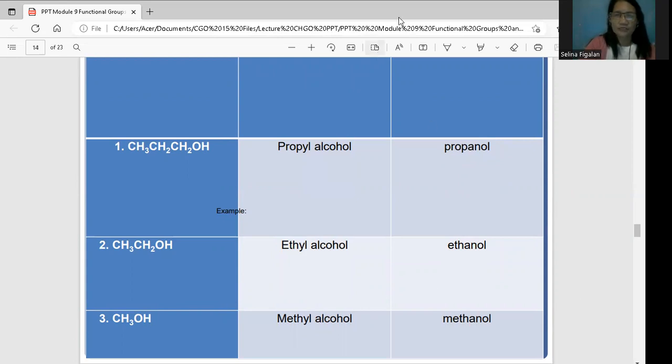Okay, so that is the end of your module 9, which is entitled functional groups and other families of carbon compounds. Class, you have to be careful when you are naming the compounds. Our lesson for today is very laborious, and it will be followed by another